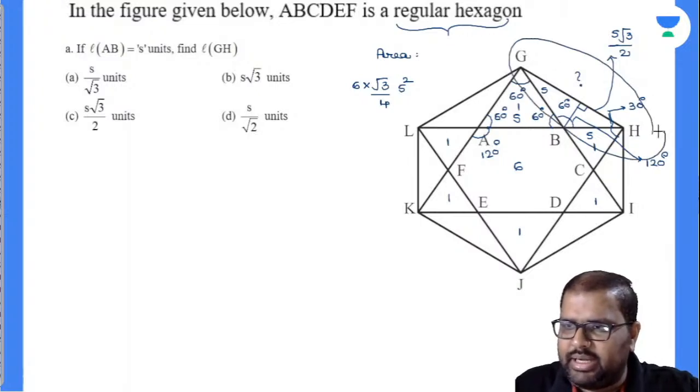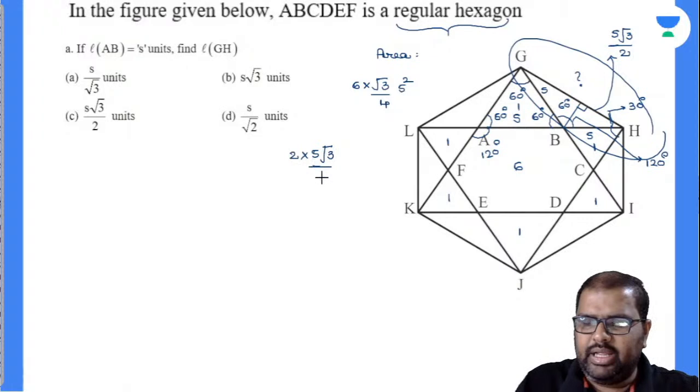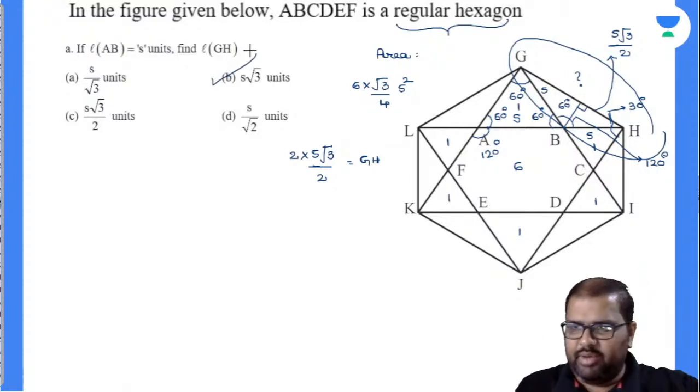GH length is nothing but equal to 2 into S root 3 by 2. So finally, what is the GH length? It is S root 3. B is your answer. Again, one more point.